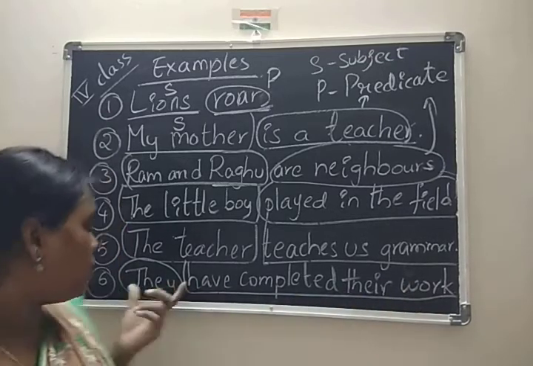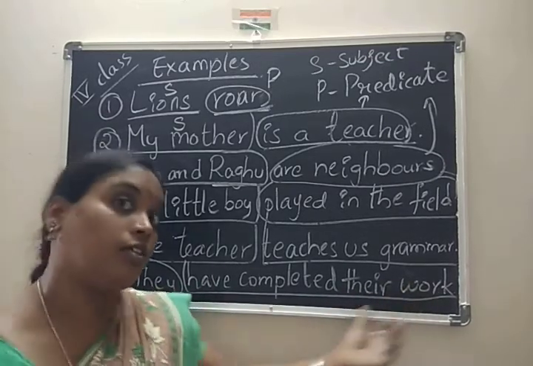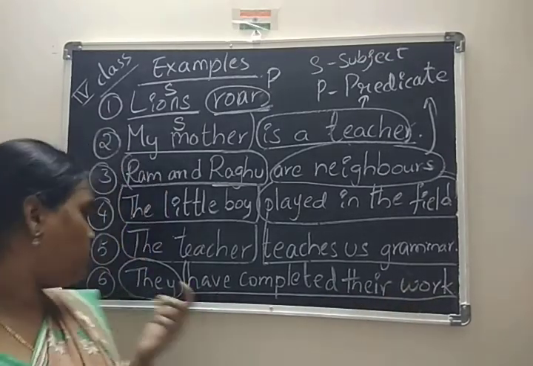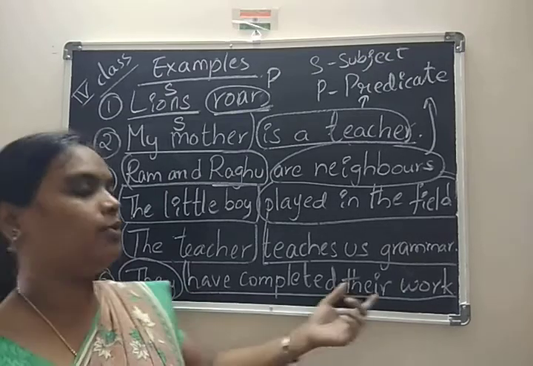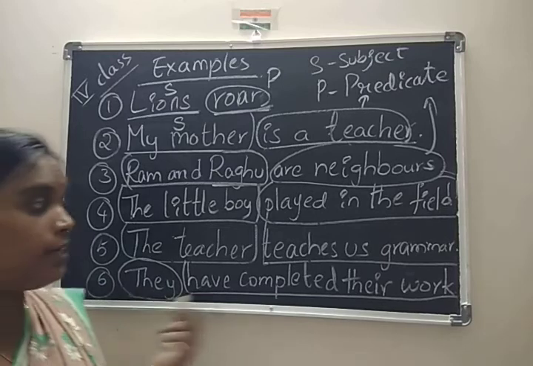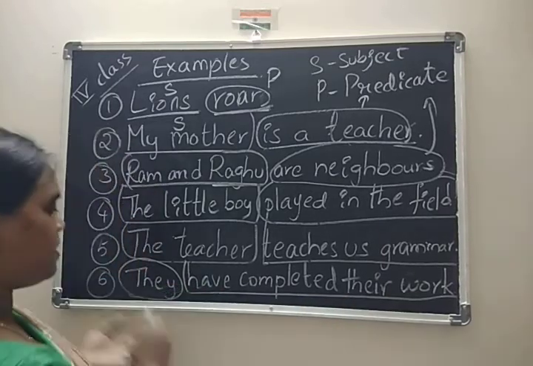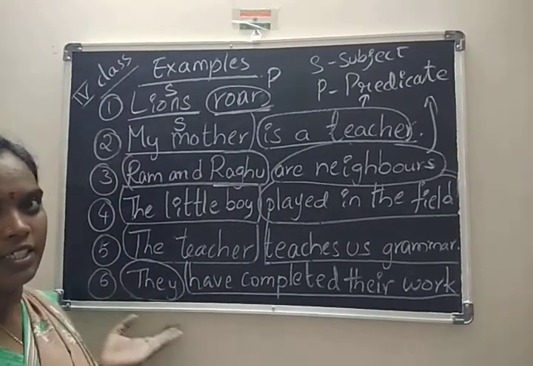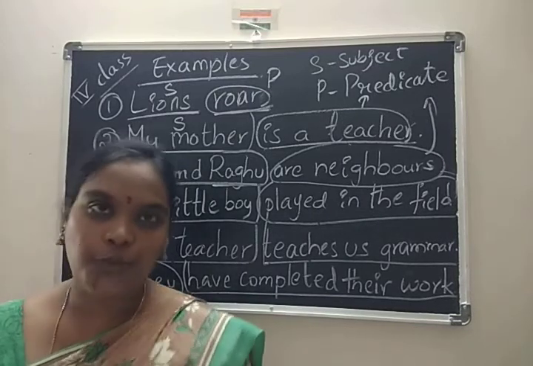Their work, we are talking about they, so whose work is that? Their work. So, they have completed their work. Who completed? They. What did they complete? Their work. This is the subject and this is the predicate. Is it clear, dear? Yes, hope you understand.